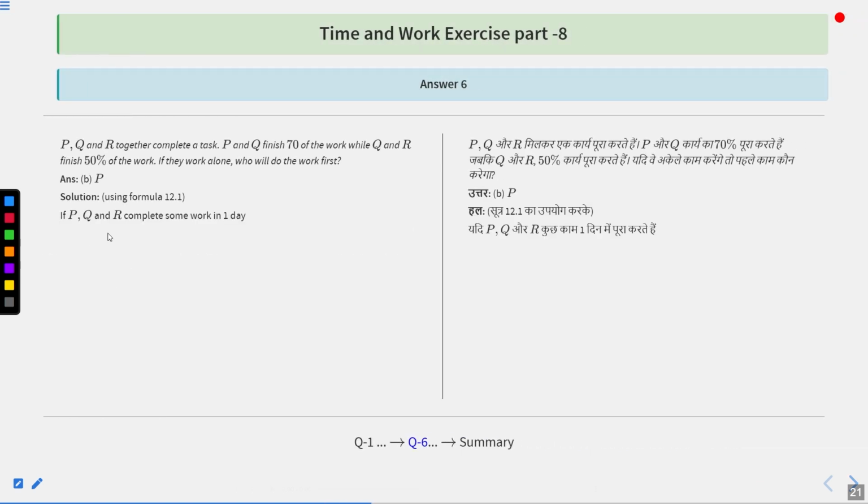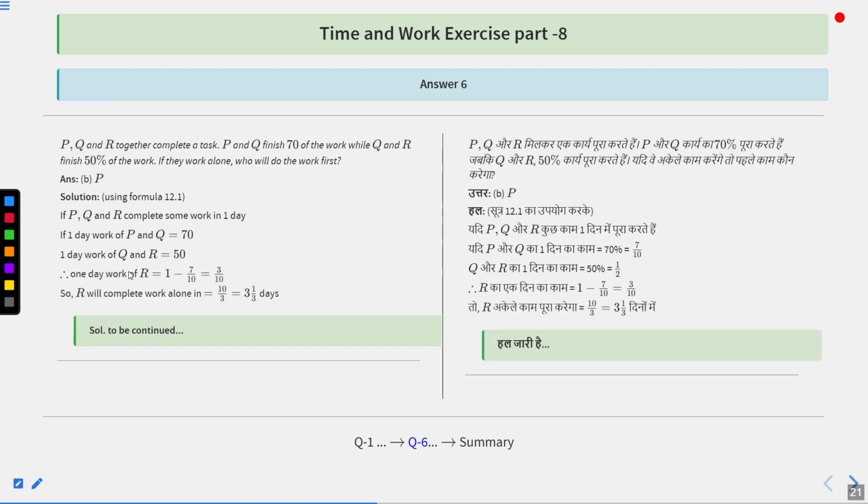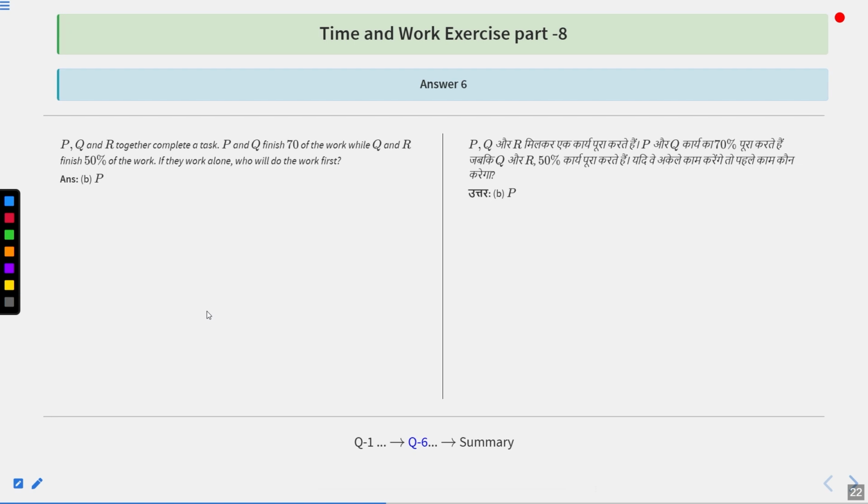So if P, Q and R can complete the work in one day, then one day work of P and Q is going to be 70%, and one day work of Q and R is going to be 50%, because it was given in the question already. So one day work of R is going to be how much? 1 minus 7 upon 10, that is 3 upon 10. So R can complete the work alone in how many days? 3 integer 1 upon 3 days.